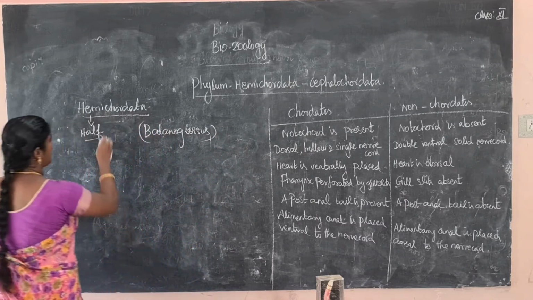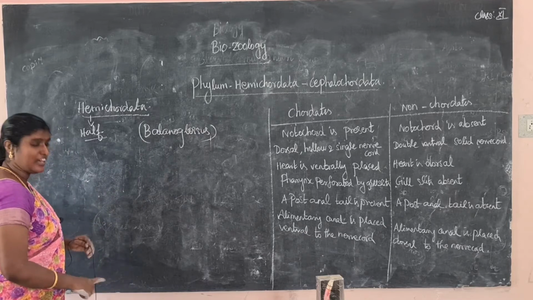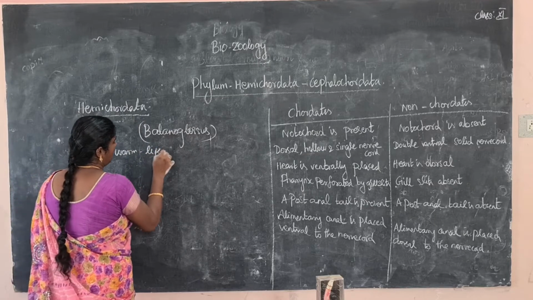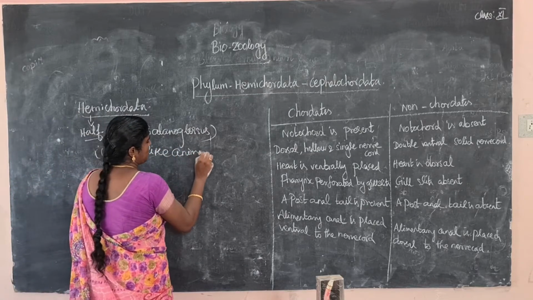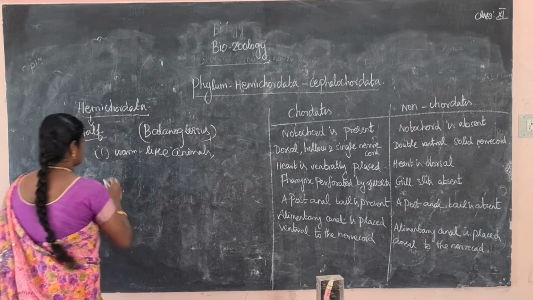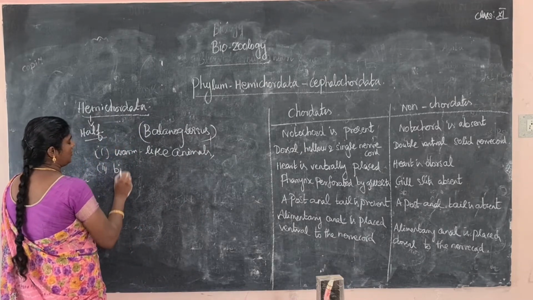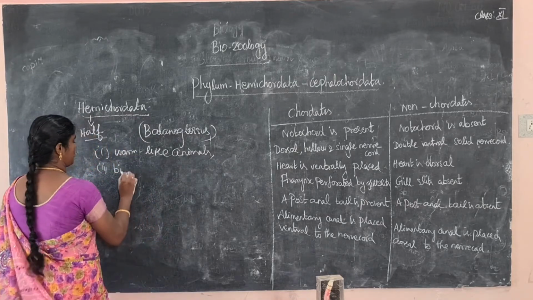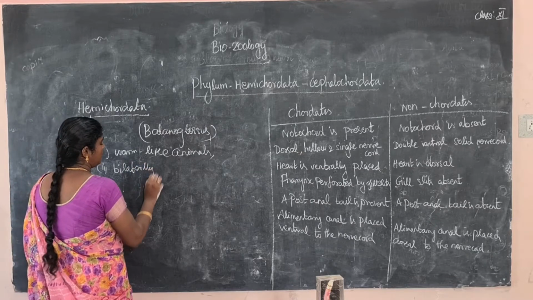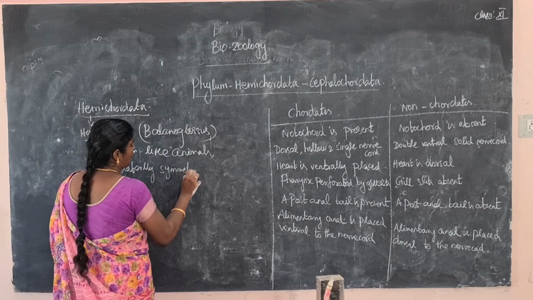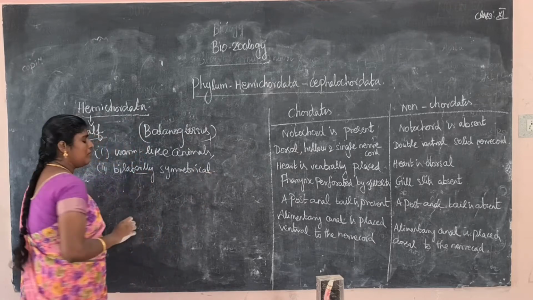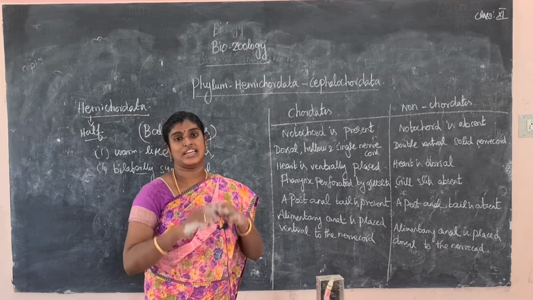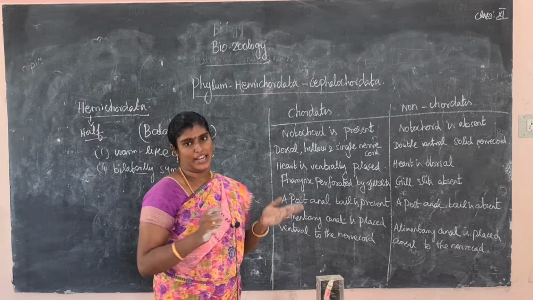The first Hemichordata example is Balanoglossus. They are marine organisms. The body is a worm-like segmented animal. The symmetry is bilateral. The body is divided into three regions. What is the meaning of bilaterally symmetrical? Bilateral symmetry means the body parts are arranged along the central axis. If we cut along the central axis, we get two equal halves. That is called bilateral symmetry.